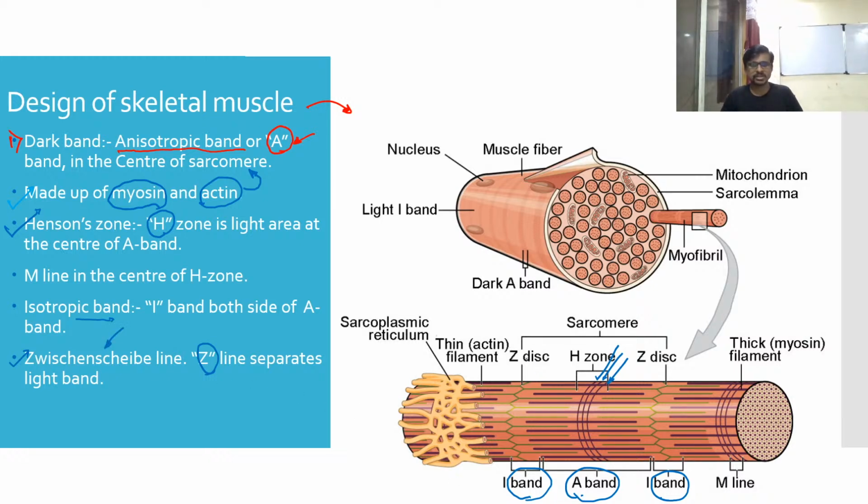So the Z disc or Z line separates the light band, and this zigzag arrangement is the myosin protein. This is how the arrangement of our skeletal muscle, the sarcomere, is inside our body.